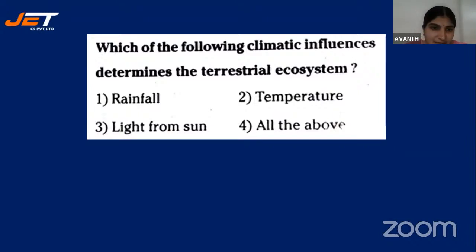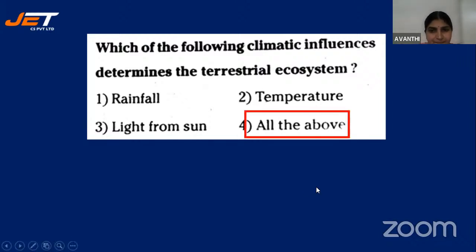So you have to give me the answer now. Which of the following climatic influences determines the terrestrial ecosystem? Terrestrial means land. We have different ecosystems: land, aquatic ecosystem, terrestrial ecosystem, aerial ecosystem. So what's the answer, children? Yeah, most of you have given it. Very good. Yes, very good children, it is 4, all the above. Rainfall, temperature, light from the sun. All these are required for the existence of life in a terrestrial ecosystem. Yes, very good. All the above is the correct answer.